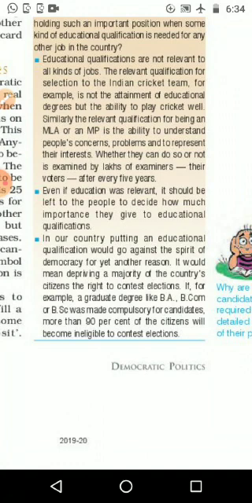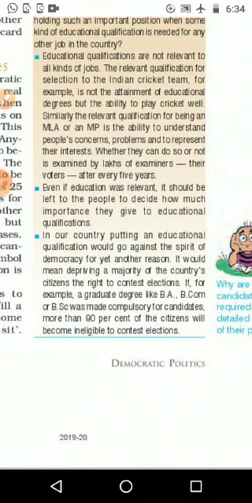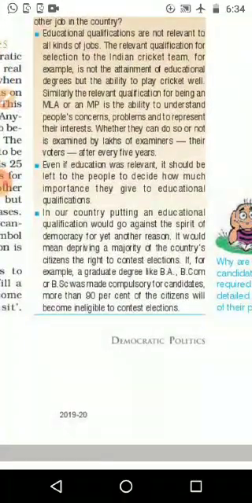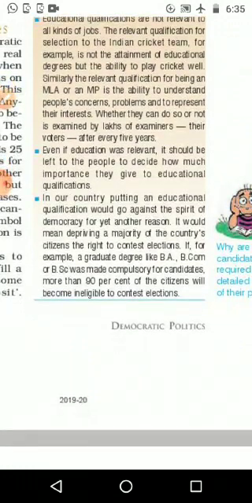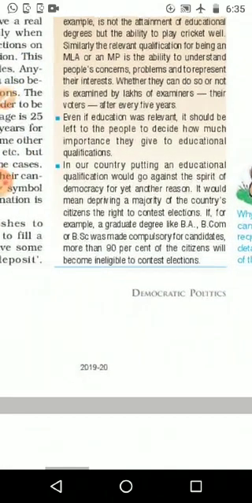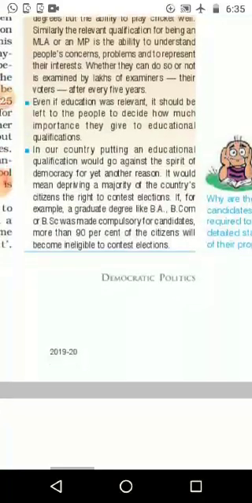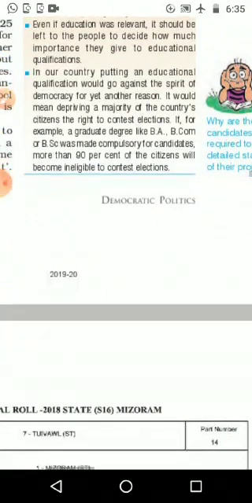The relevant qualification for the selection of the Indian cricket team, for example, is not an educational degree but the ability to play cricket well. Similarly, the relevant qualification for being an MLA or MP is the ability to understand people's concerns and problems and represent their interests. Whether they can do so or not is examined by the lakhs of voters, like an examination, after every 5 years. Even if education was relevant, it should be left to the people to decide how much importance they give to educational qualification.